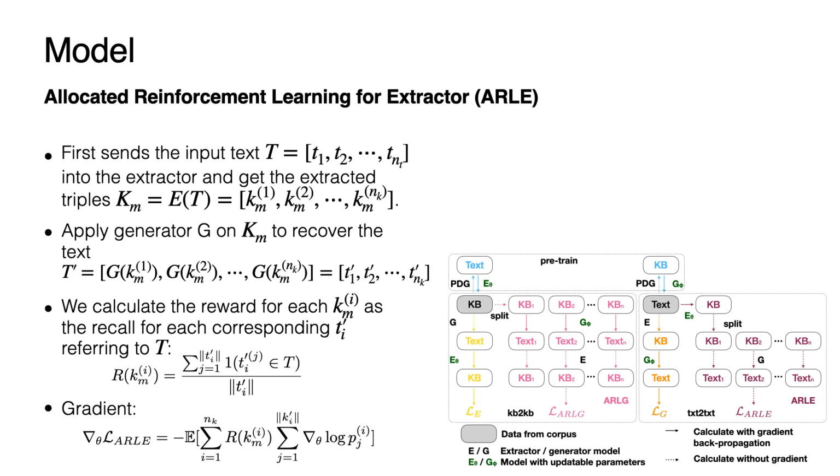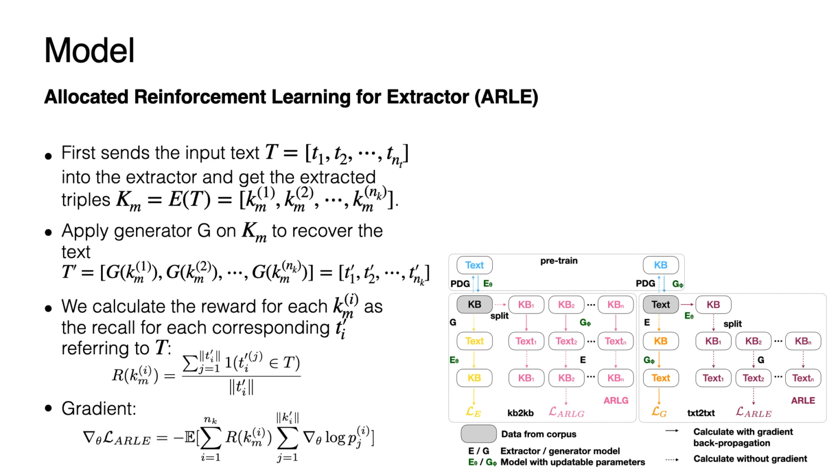ARLE is shown in the right part of the figure. The main idea is to recover and evaluate the KB triples separately. It first sends the input text into the extractor E and gets the extracted triples Km. Afterwards, the generator is applied on each triple in Km to recover the corresponding text T'.